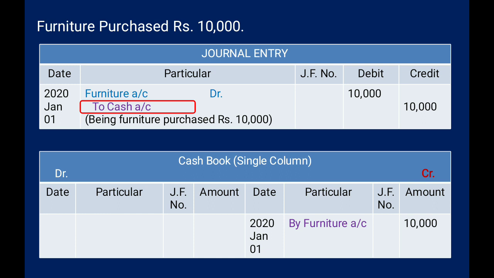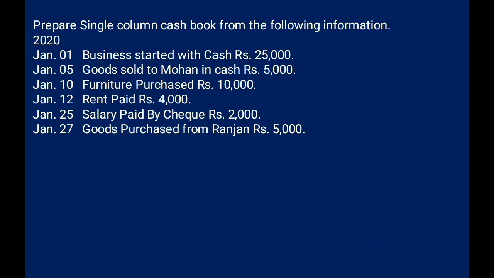So here you can see the amount of the transaction, that is 10,000. In the cash book credit side we will record just the furniture account and amount 10,000 in the credit column. After the discussion over the single transactions, here we have complete transactions, and on the basis of the given transactions we have to prepare a single column cash book.